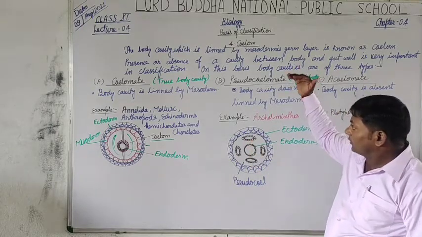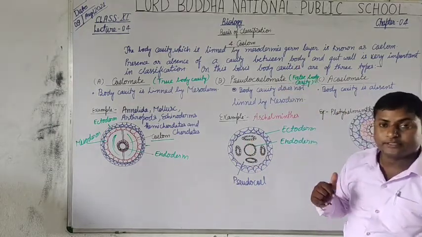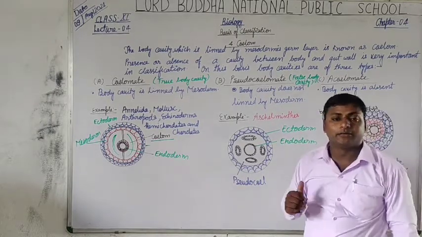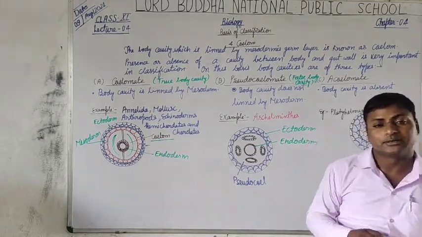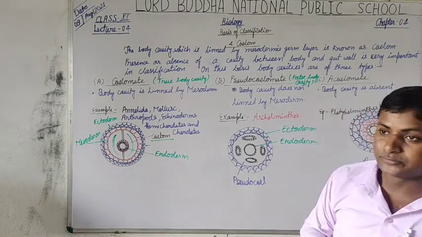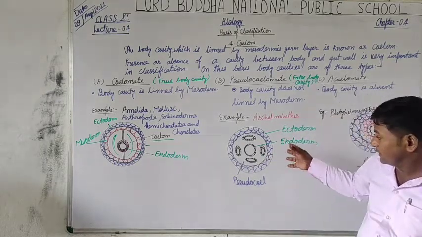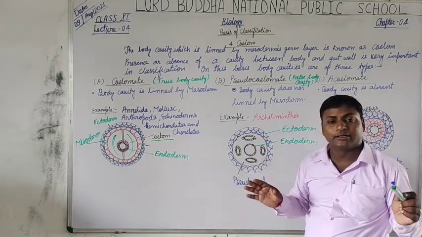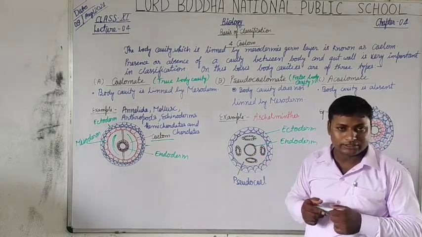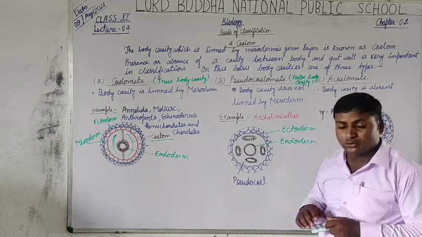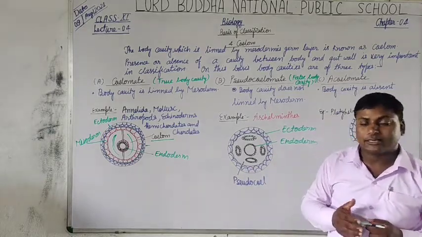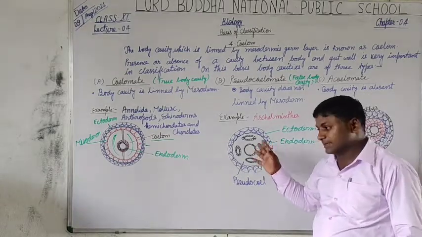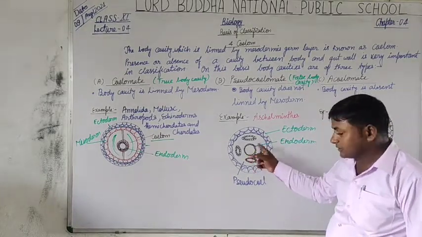So this type of cavity is called the pseudocoelomate type of body cavity, and the members are called pseudocoelomates. Students, these are just mesoglial cells which are free, not united to form the tissue structure. So here the mesoderm layer is not fully developed or is underdeveloped. Generally, this is the region called false body cavity.